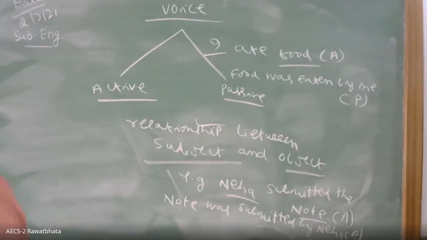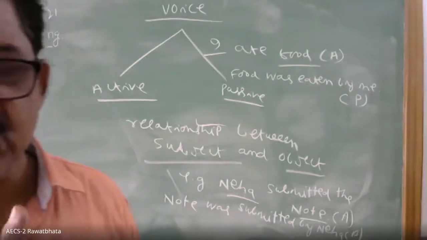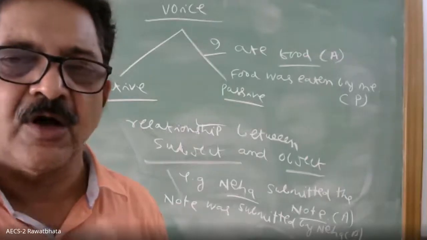Clear? So voice refers to the relationship between the subject and the object. Now how to know whether it is subject or object?